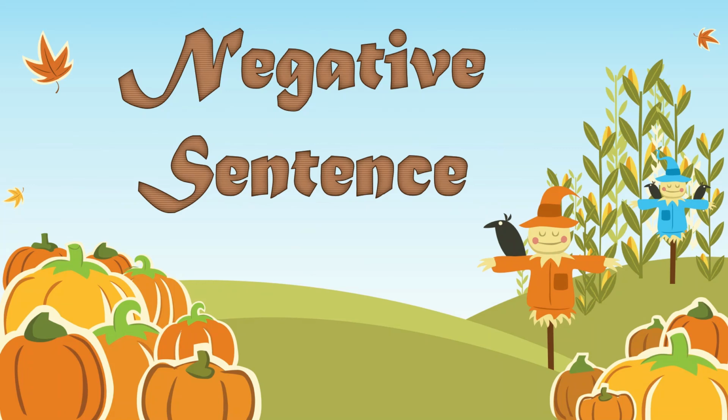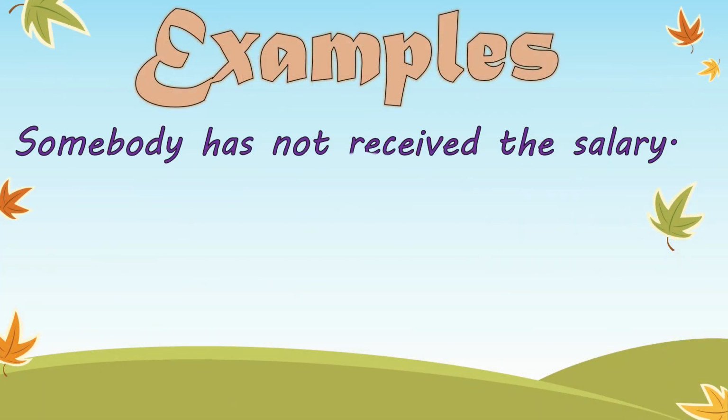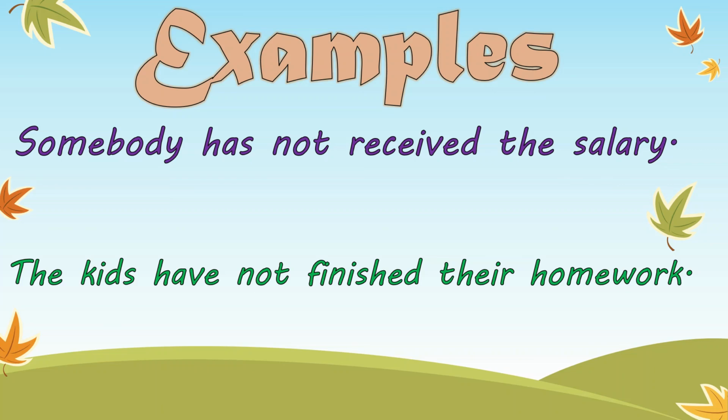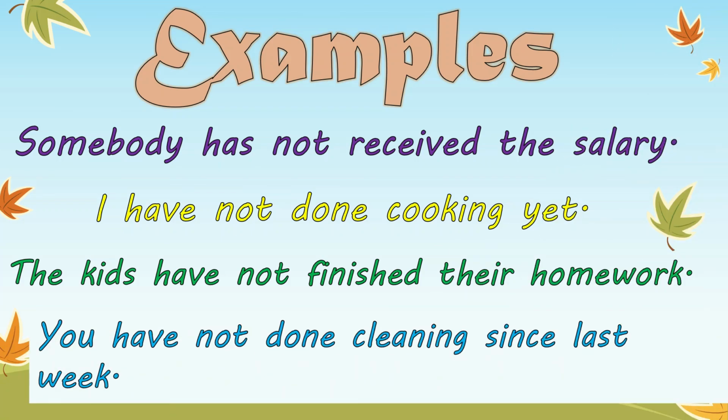Let's move on to the sentence structure of negative sentences. It's quite simple, everyone. You just need to put not between has or have and the main verb. Somebody has not received the salary. The kids have not finished their homework. I have not done cooking yet. You have not done cleaning since last week.